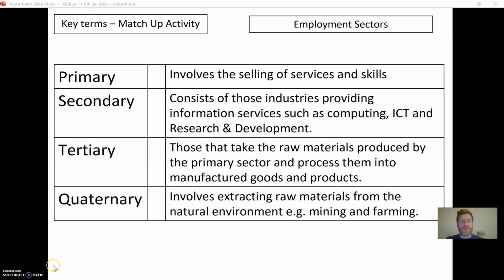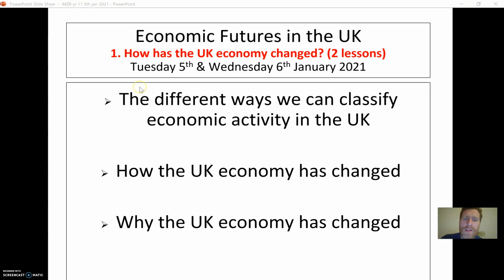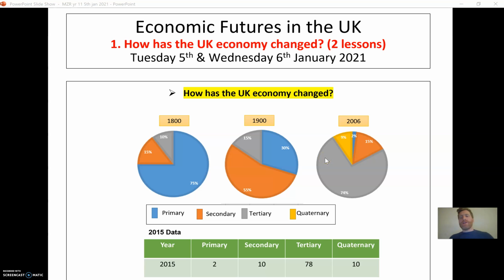Primary, secondary, tertiary, quaternary. So now that we know the different ways of classifying economic activity, we're going to have a look at how the economic activity in the UK has changed. We're up to this one, key question 2. So how has the economy changed?